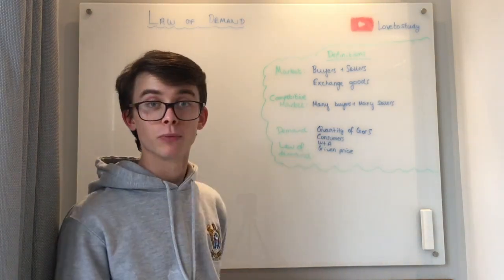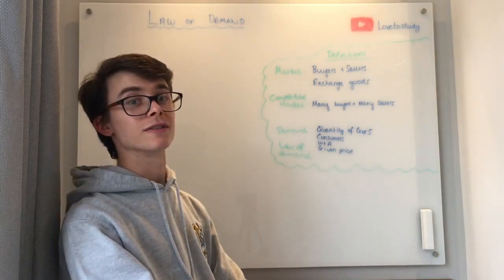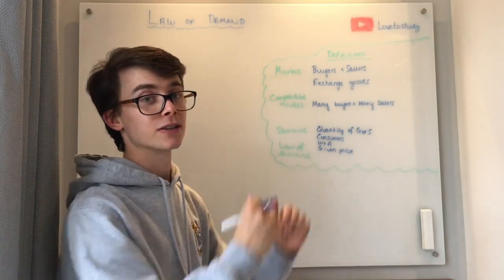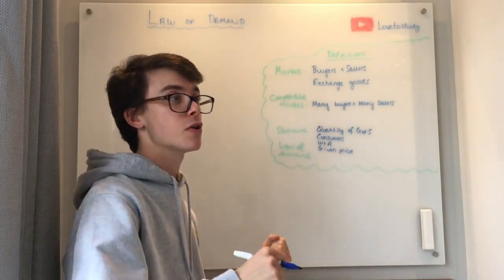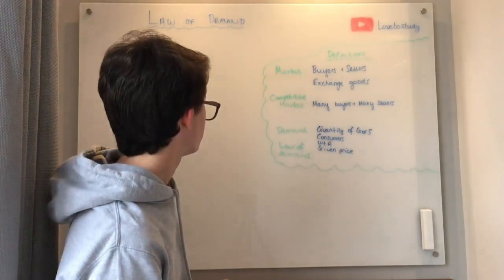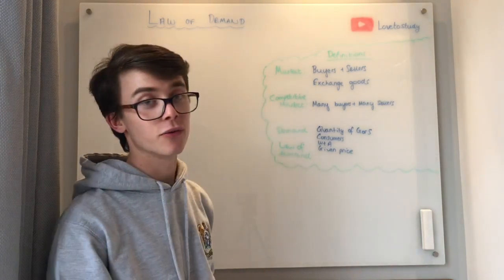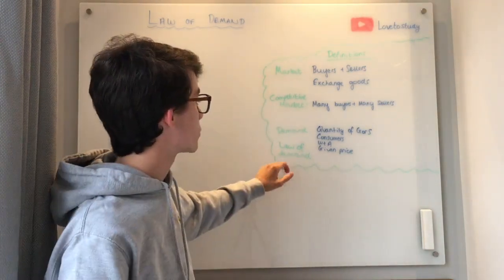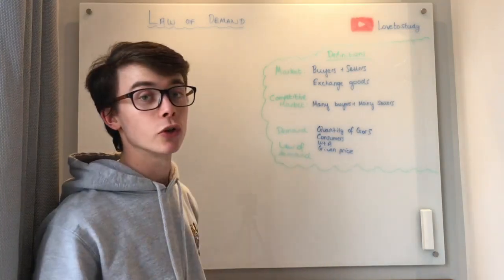And then at a given price. So we say whatever price the sellers choose to give us, that's going to be the price that we determine whether we want the good or not. Okay, so 3 definitions out of 4 done. Before we move on to the law of demand, let's put this demand definition onto a diagram.